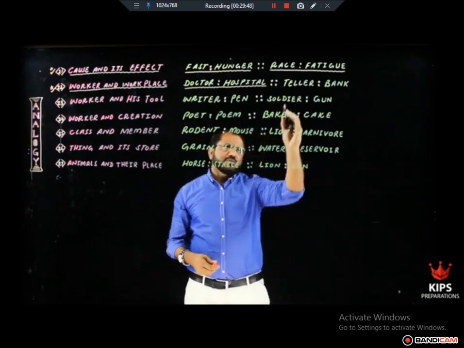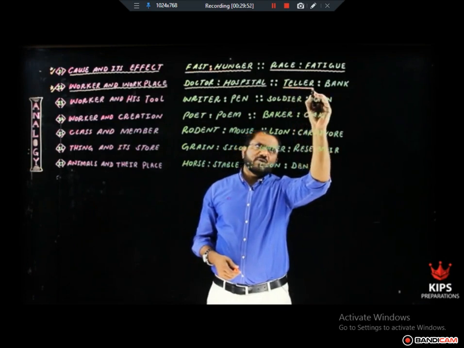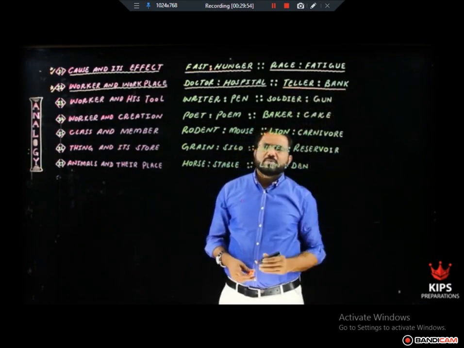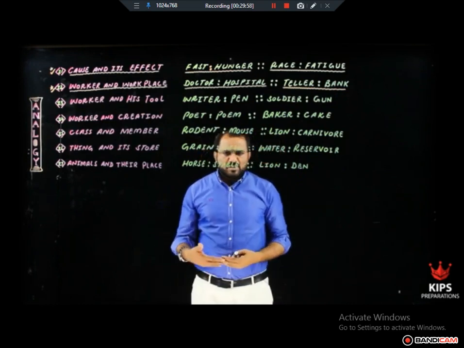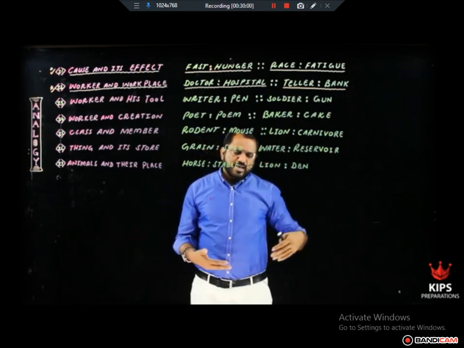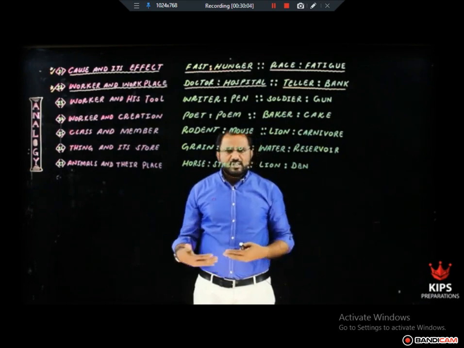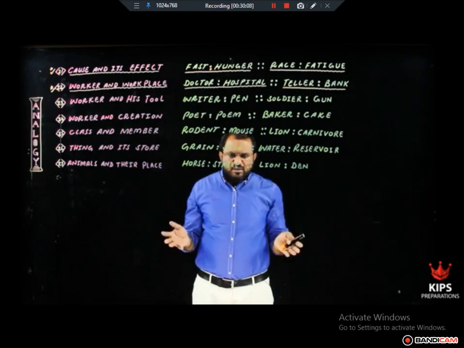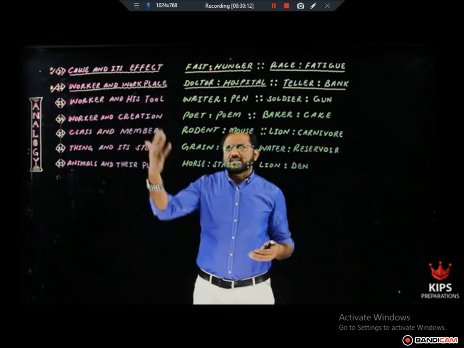In the same very manner, teller, cashier. Teller is the name of a worker and bank is the place where that worker works. In the same manner, farmer is the name of a worker, and field is the name of the workplace. Pilot, cockpit, right? Wrestler, arena. So there are so many other things where you can find the same relationship.